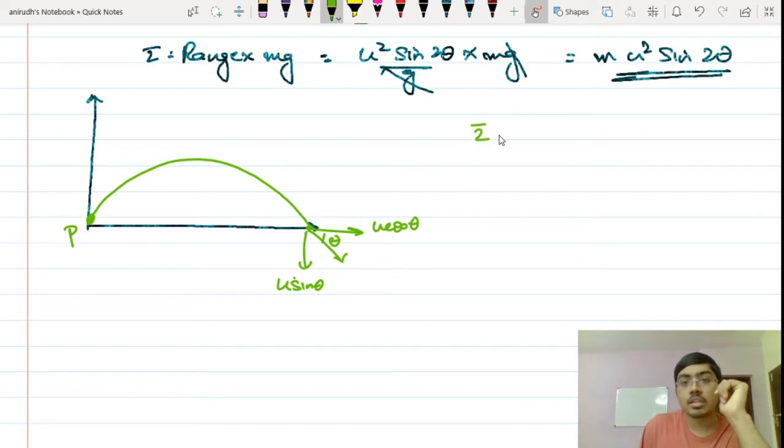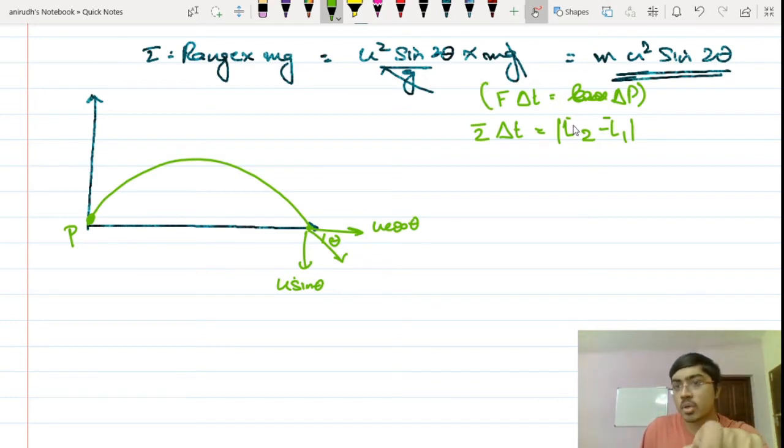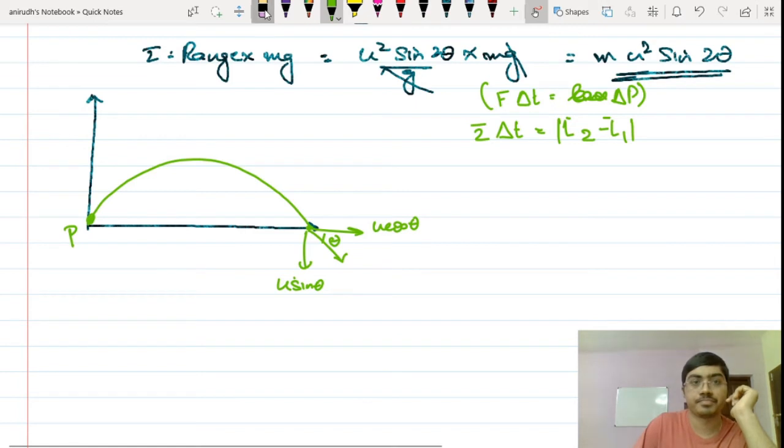Now, we know that torque multiplied by delta t is equal to the change in angular momentum, L2 minus L1. We know that actually F delta t is the change in linear momentum, delta P. I am taking the rotational equivalent of this. Torque multiplied by delta t is equal to L2 minus L1, where L is the angular momentum.